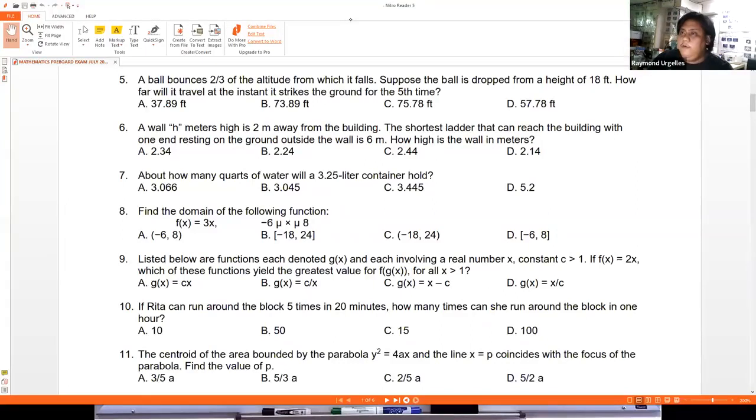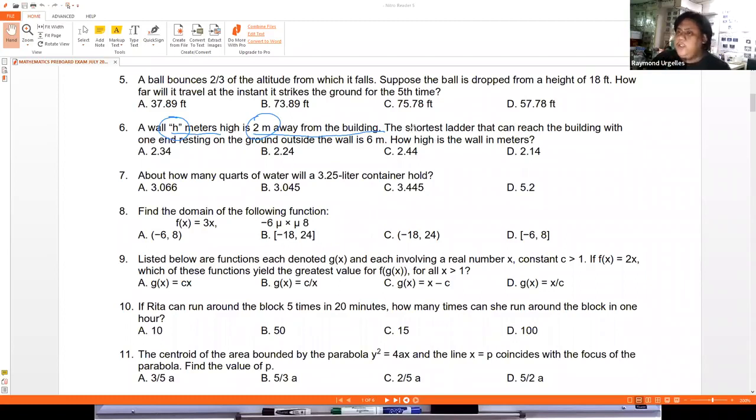It says we have a wall, h meters high, 2 meters away from the building. So imagine we are given a wall, with its height given and how far it is from the building. The shortest ladder that can reach the building with one end resting on the ground outside the wall is 6 meters. How high is the wall in meters?